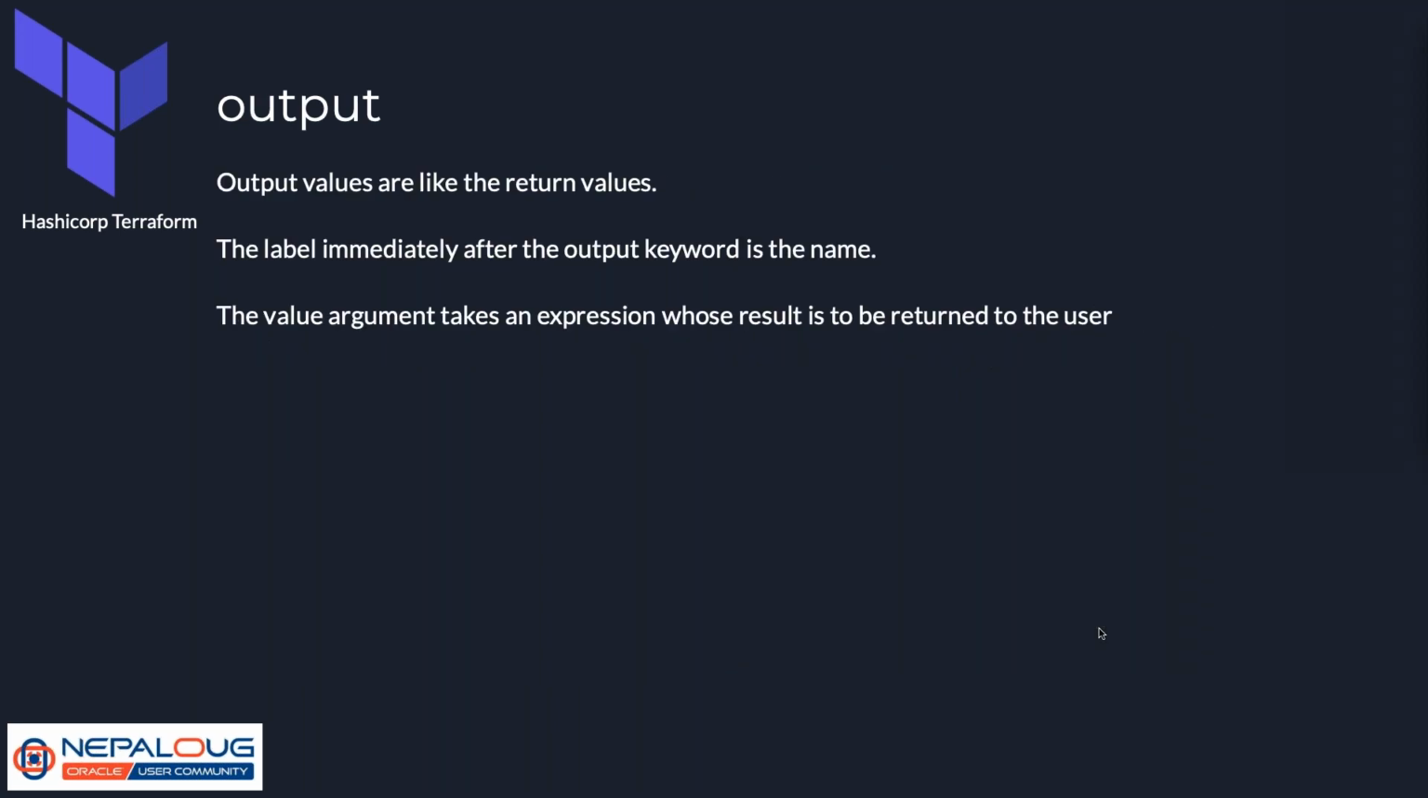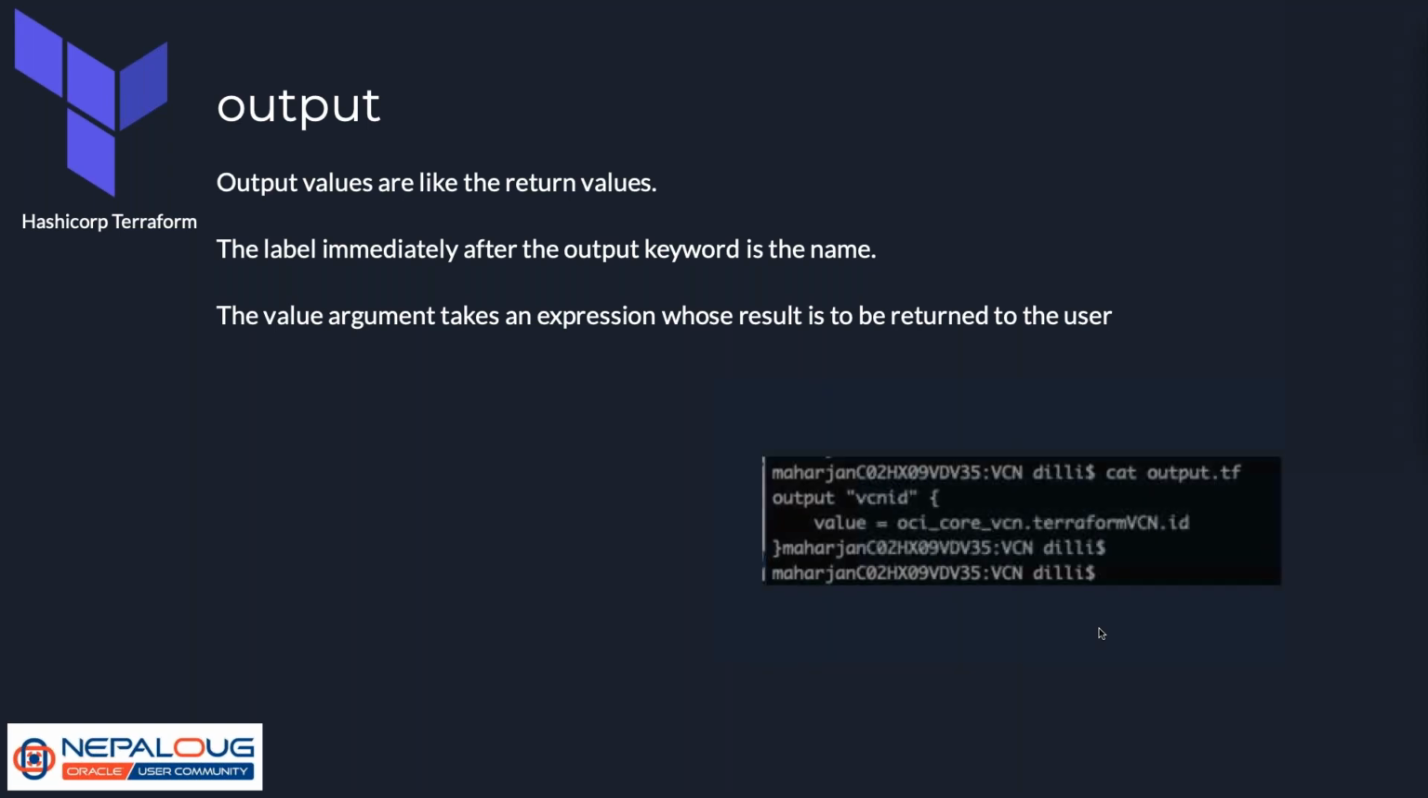So finally, we have an output block. An output block basically returns values. The label immediately after the output keyword is the name. So in this case, output VCN ID. VCN ID is the name, and the value it prints is oci_core_vcn.terraform_vcn.id. So basically, it will print the OCID of the VCN with the name Terraform VCN. The value argument takes an expression whose result is to be returned. Basically, it is used when we need to have return values.